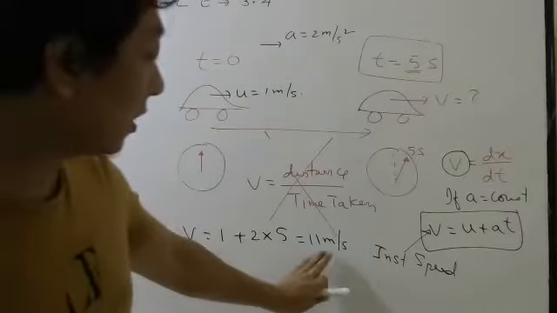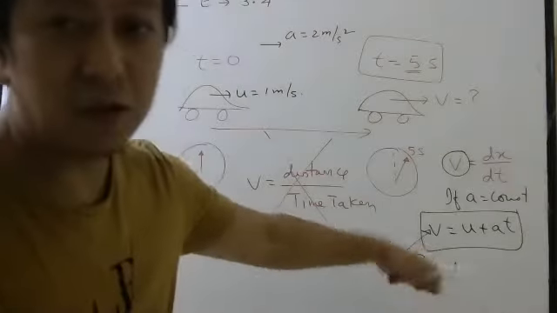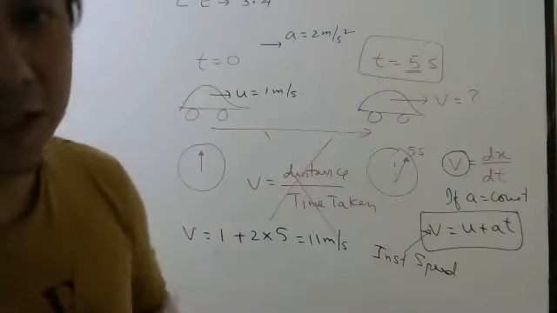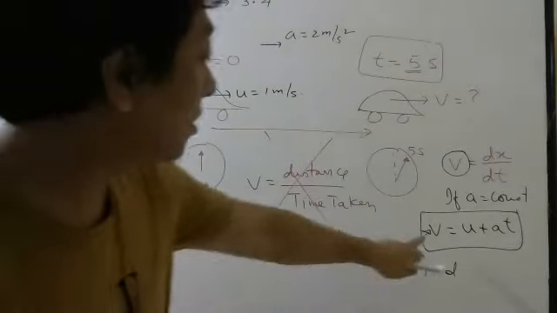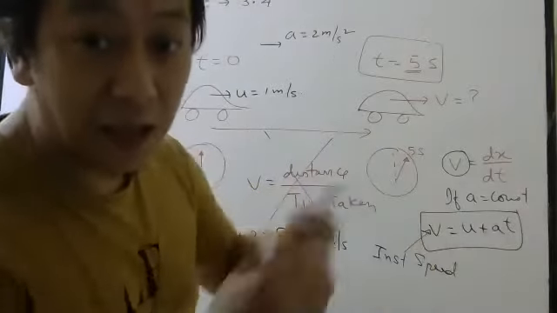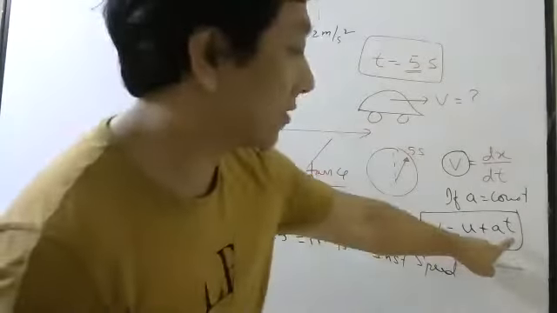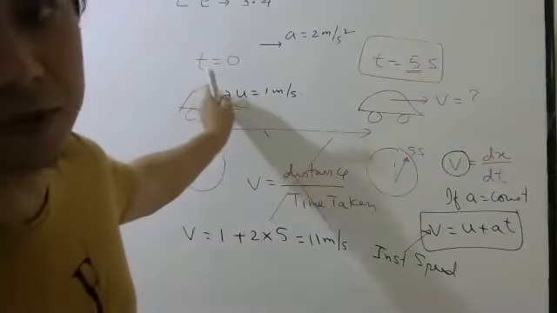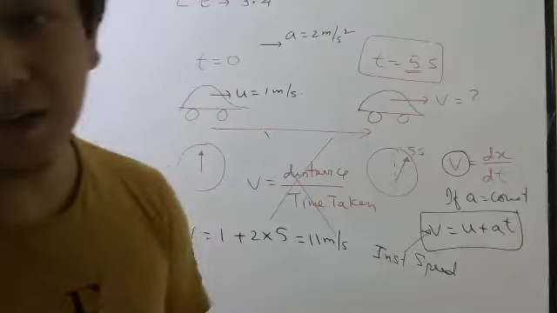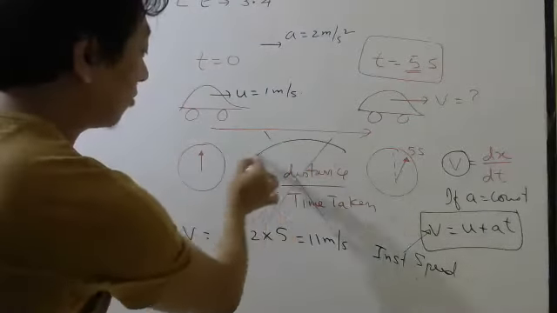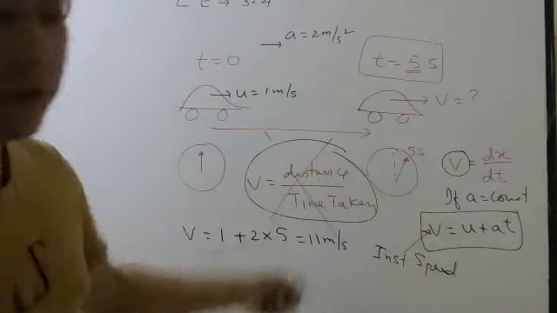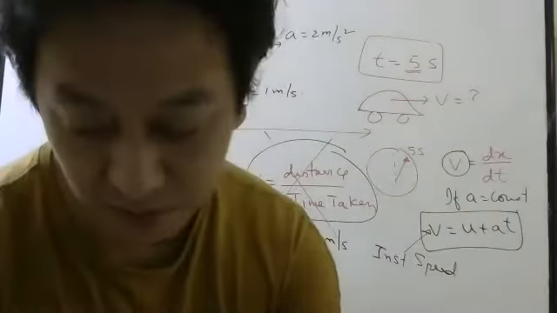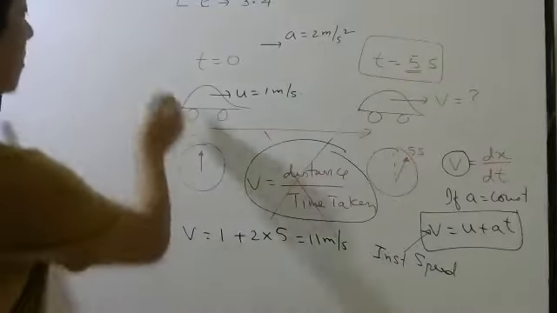So this is your instantaneous velocity, or you can say magnitude of velocity. Magnitude of velocity is nothing but speed. So this is your instantaneous speed at the end of 5 seconds. When time taken is 5 seconds starting from 0, then this is your instantaneous speed. So you cannot use this formula. If you use this formula, that is the formula for average speed. Okay, average speed. So please remember these small things.